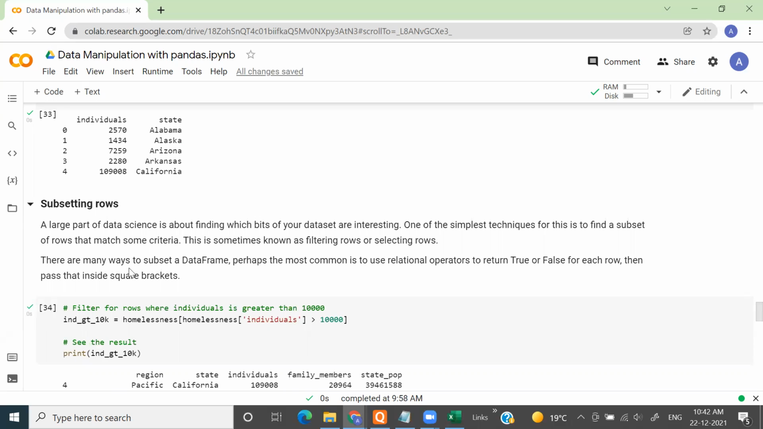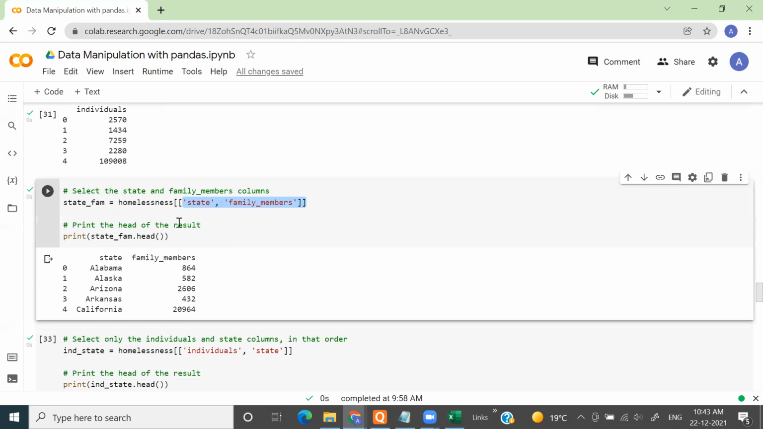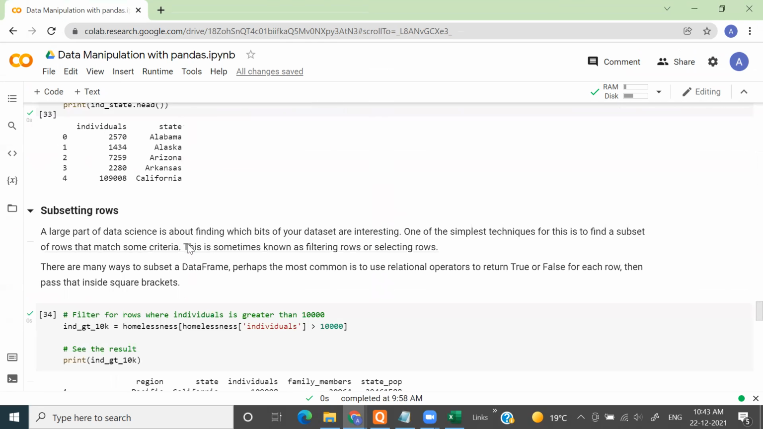When I say subsetting of rows, it simply means that I want to select some specific rows from my data frame. Let's say you have a data frame of people and there's one column called age. You want to get only the records of those people whose age is above a certain threshold. That is called subsetting of rows. What we saw now was the subsetting of columns. Now we will see the subsetting of rows.